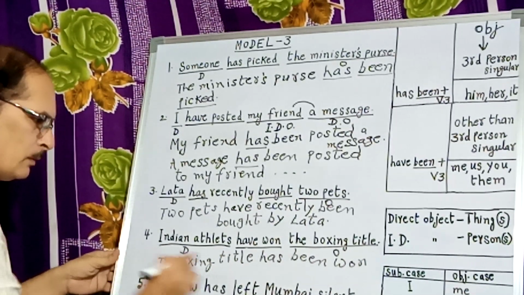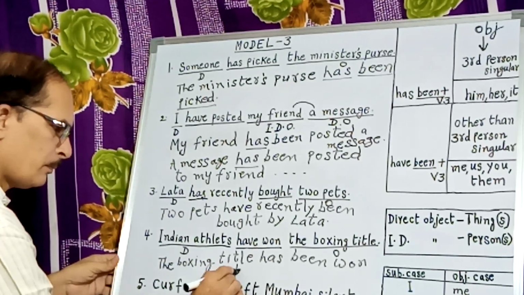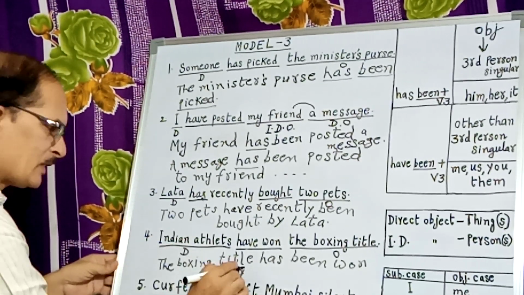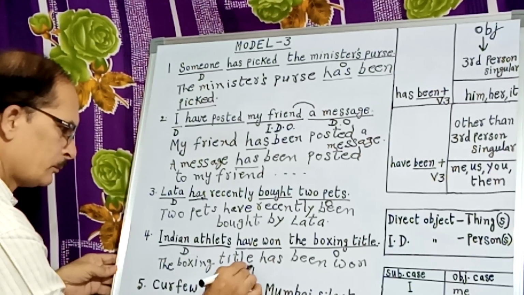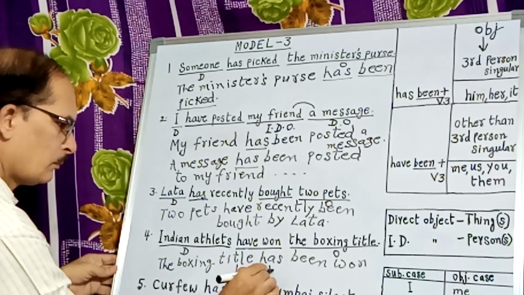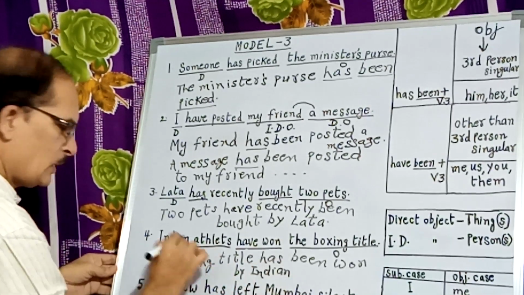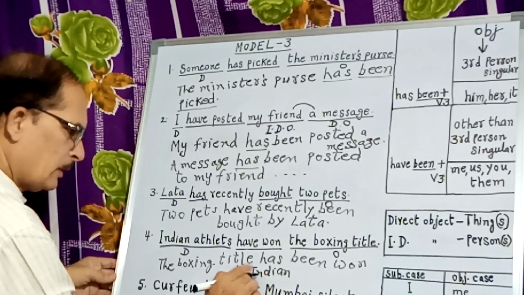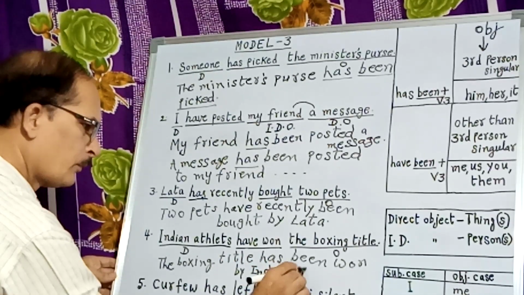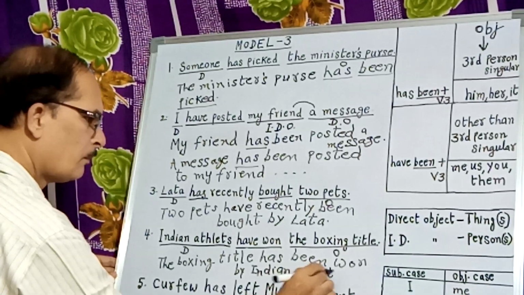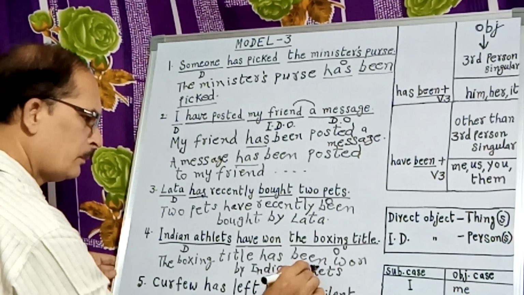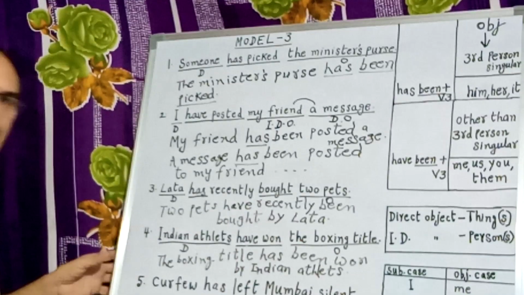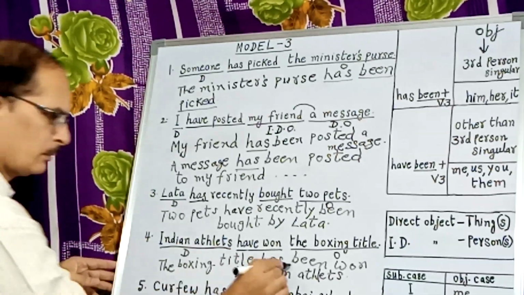Has been won by Indian athletes. Because this is a proper noun, we have to write it necessarily. Like this. So has been.